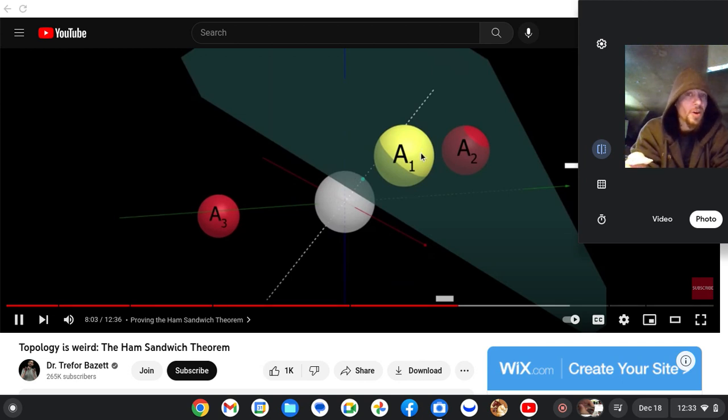For instance, this plane here cuts the first object A1 in half by construction. A2 is also on the positive side, but we're going to say A3 does not cross through the middle section of this volume. Does it hit the positive side of the plane? Are they lined up in an explicit way, or are they offset?